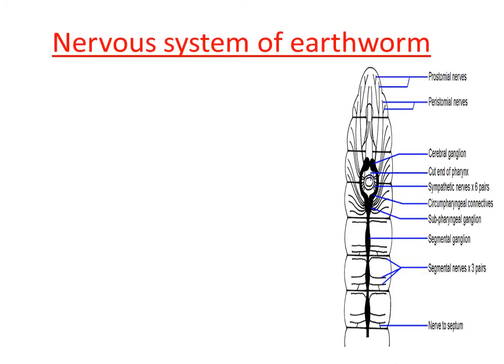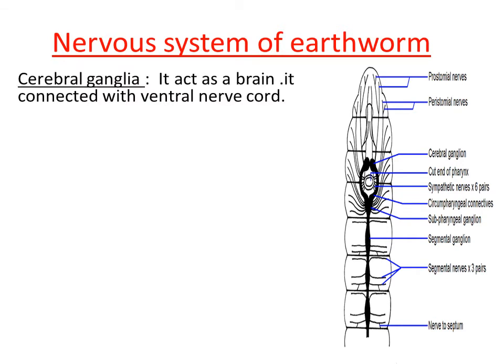Yes, the first organ we have in the nervous system is the cerebral ganglia. So what is the position of cerebral ganglia in the earthworm? It is located in the anterior region of the worm. The anterior region is nothing but where the mouth is located in the earthworm, right? So like in our body, the brain is located in the head region, similarly in the earthworm, the cerebral ganglia is located in the anterior end. You can observe it in the diagram. So the cerebral ganglia is located in the anterior region and it acts as a brain.